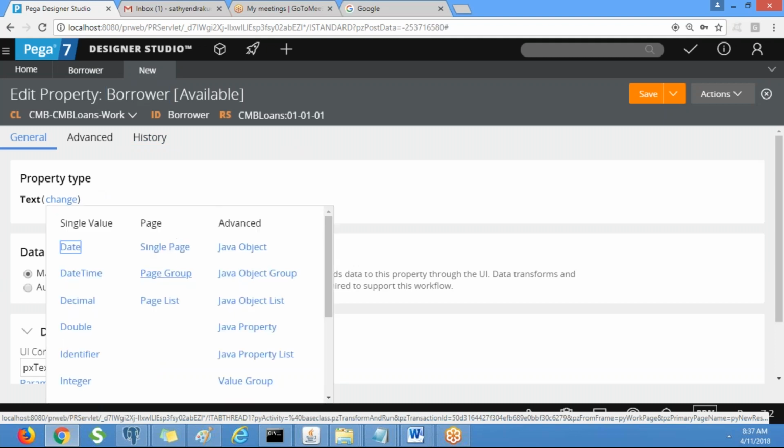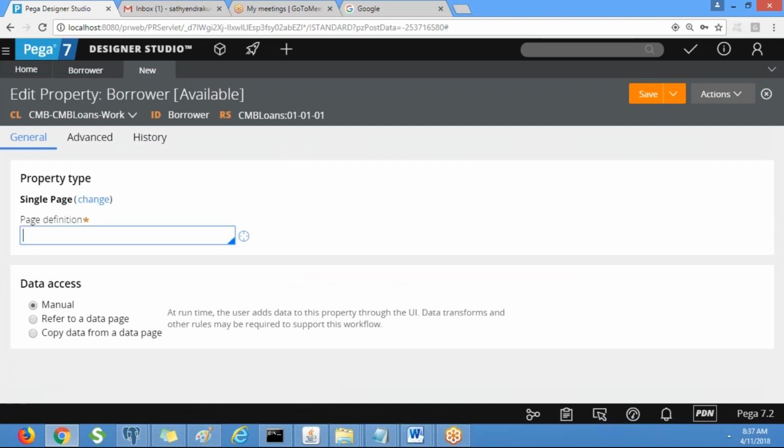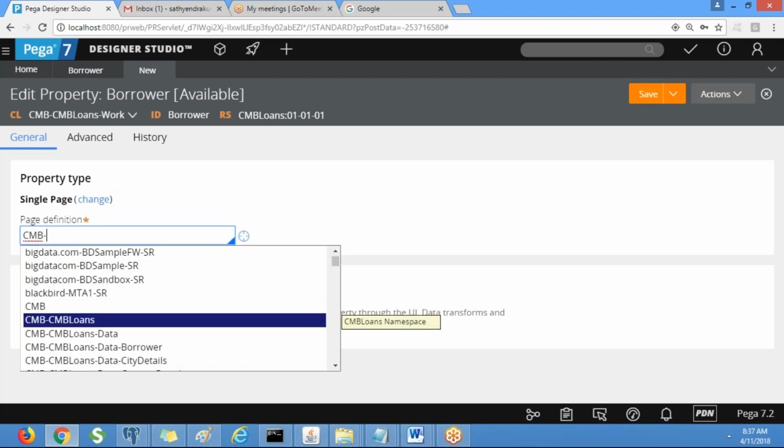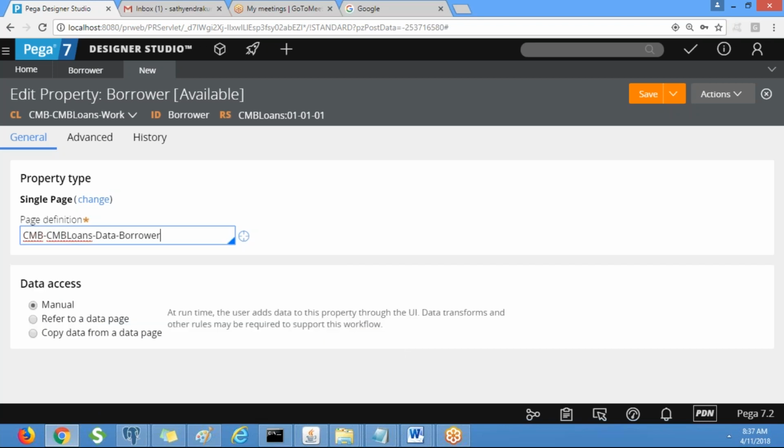So you have to select single page. Clear? When you select a page or page list, you must give the page definition as a class. So here we need to give the borrower data class. Any doubts? Now save this.